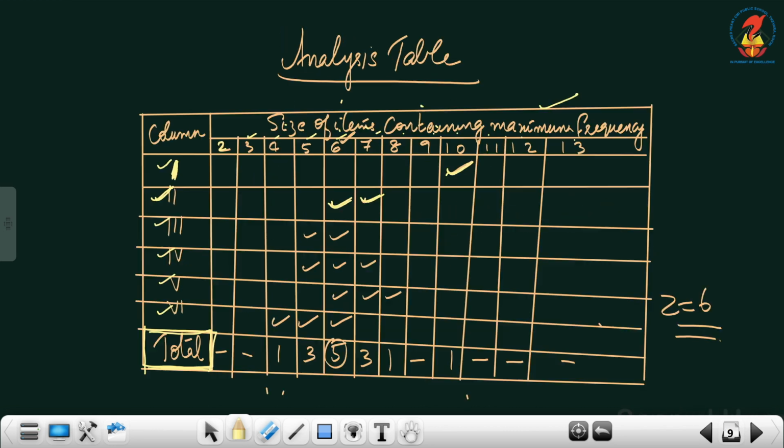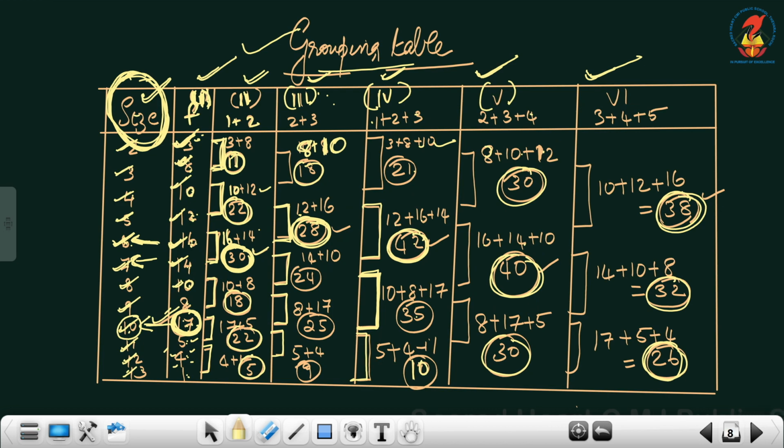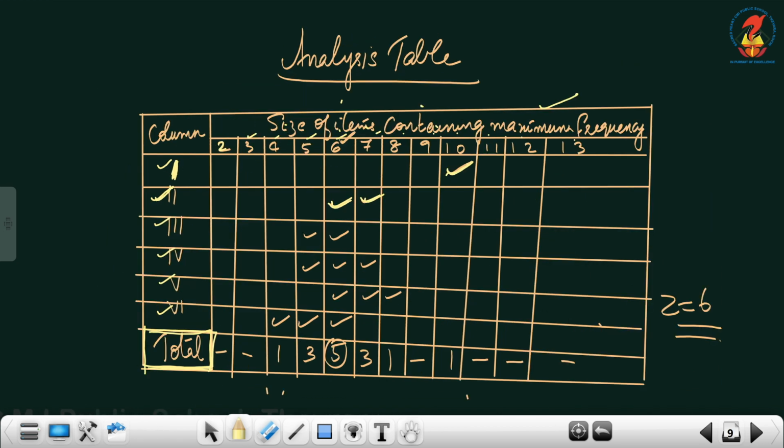Then column number 3. Which is column number 3? Column number 3 is this one. Here the maximum value is 28. You got 28 by adding 12 and 16. 12 and 16 belongs to the size 5 and 6. So give a tick on 5 and 6.